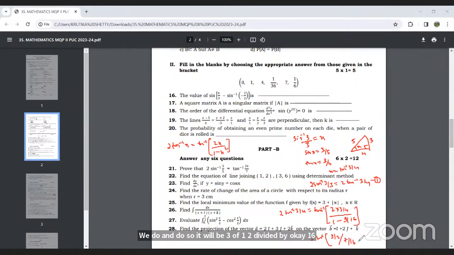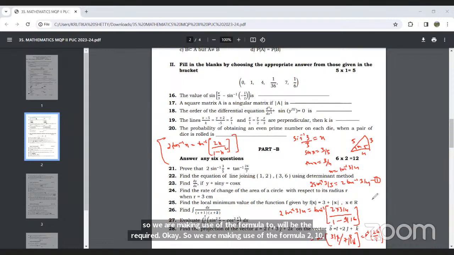So 2 eights are 16, it will be 8, and then 8 into 3 is 24. So the final answer is tan inverse 24 upon 7. So 24 upon 7 will be the required RHS. We are making use of the formula 2 tan inverse x is equal to tan inverse 2x upon 1 minus x square.